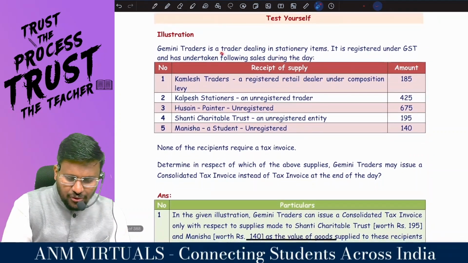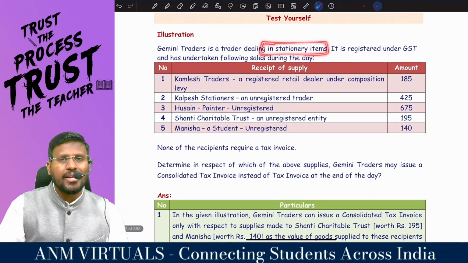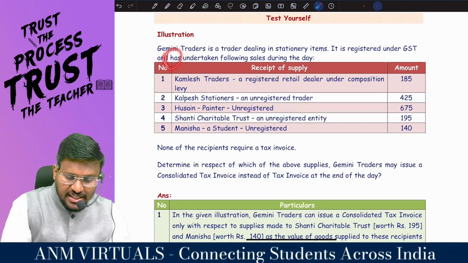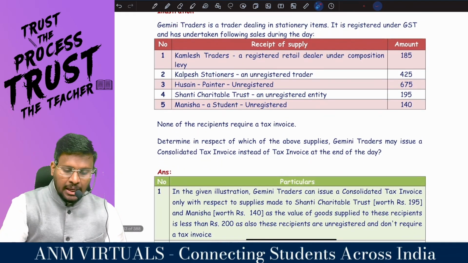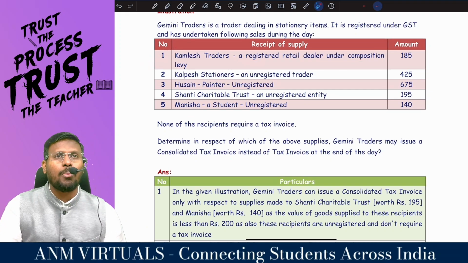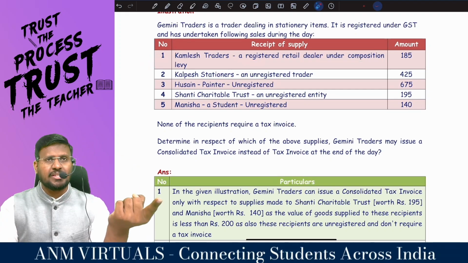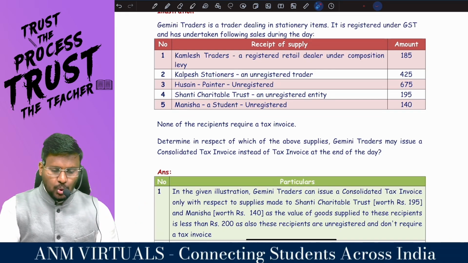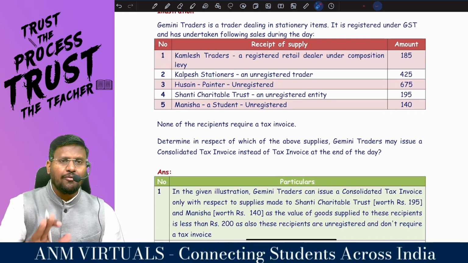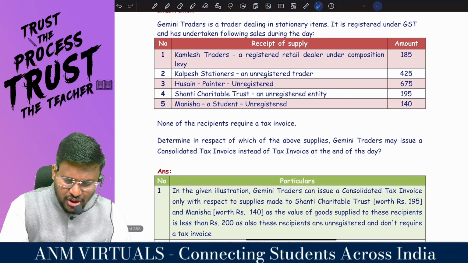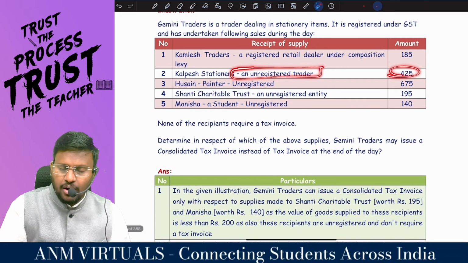Gemini Traders is a trader dealing in stationery items, like I said for a stationery shop. It is registered under GST and has made the following sales during the day. Kamlesh Traders, a registered retail dealer under composition levy. He is a registered person. One of the conditions is that the recipient should be unregistered. So for this person, you have to issue a tax invoice.